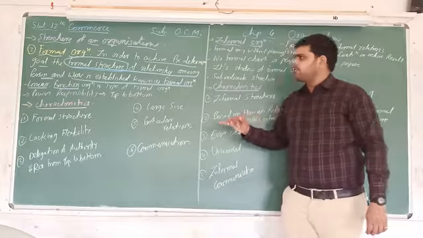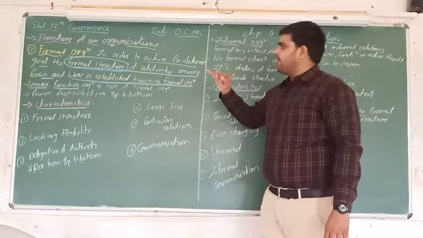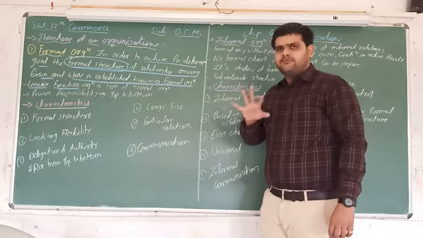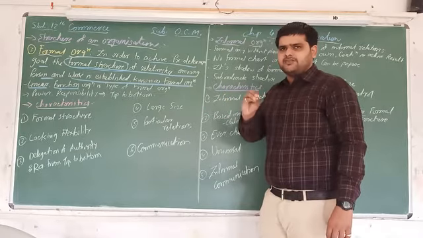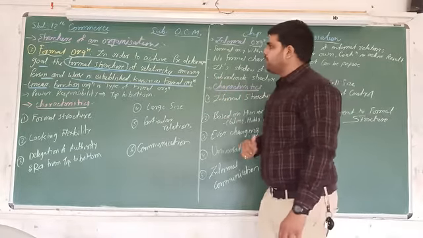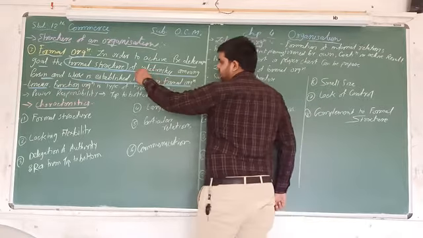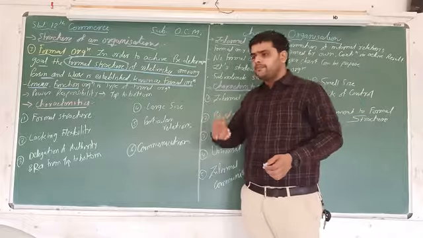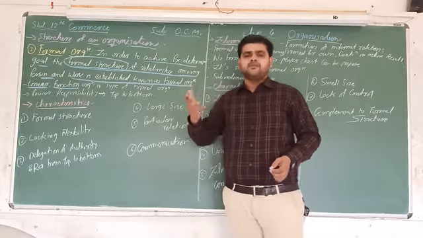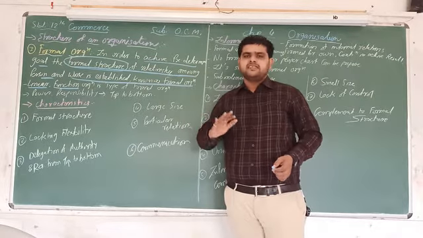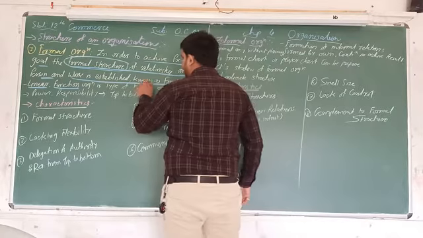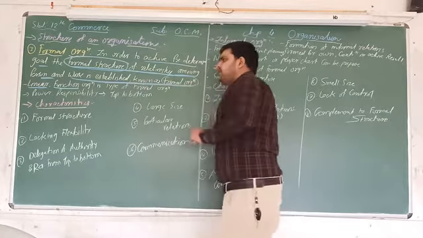So we have to fit all the employees into various levels of the structure as per their qualifications and education, and set the formal relationship among the people: who is subordinate of whom and who is responsible for whom, subordinates and superior level. And work that is established is known as formal organization.